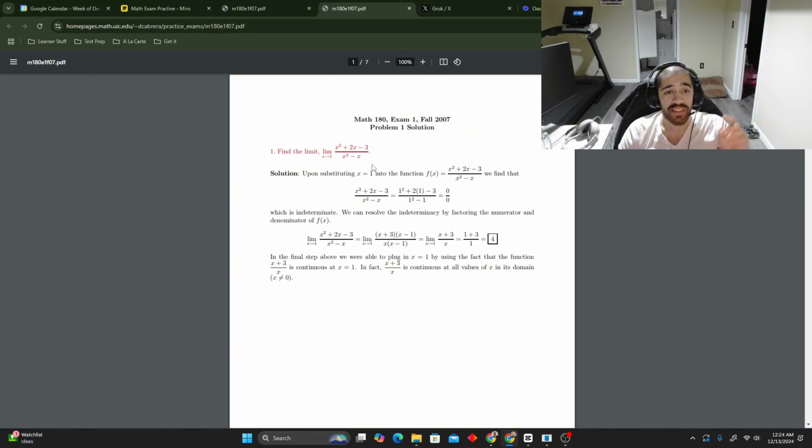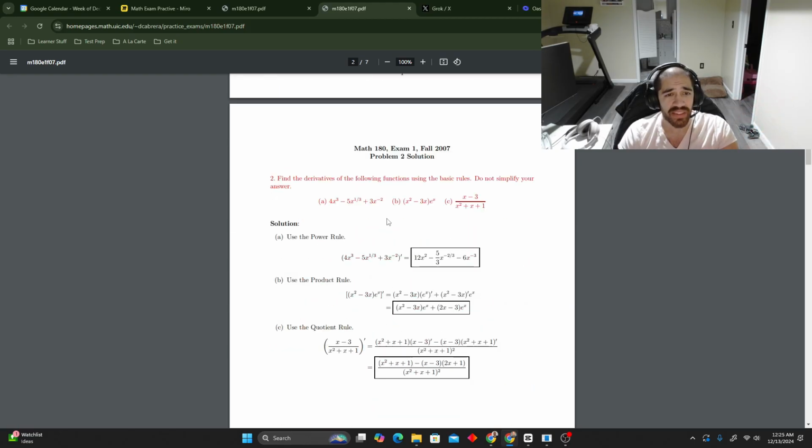So I'm looking at this. It has the answers, but I'm just looking directly here at the problem. We're gonna ignore that for now. So look, this is the type of problems you're gonna see. A limit problem. Cool. This looks like it's Math 180 for this university. This looks like it'd be calculus.